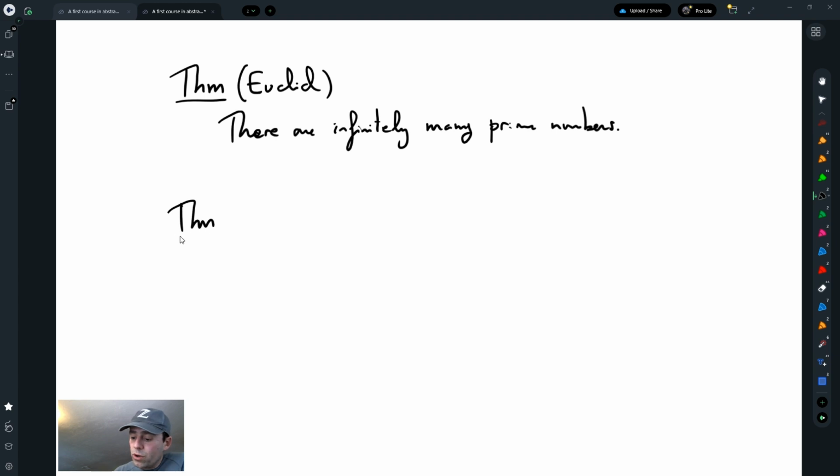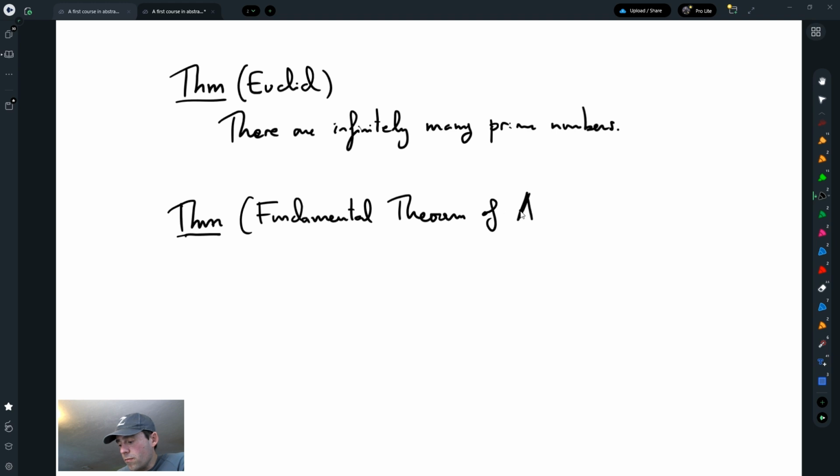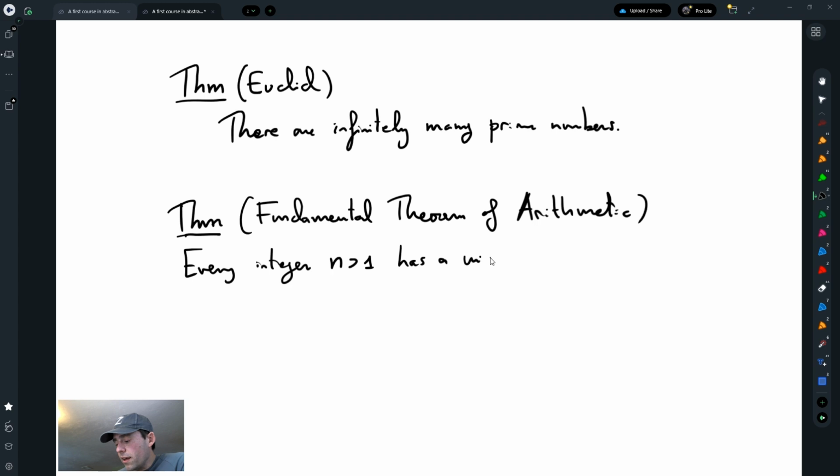Or what we call the fundamental theorem of arithmetic, which says that every integer n bigger than 1 has a unique prime factorization.